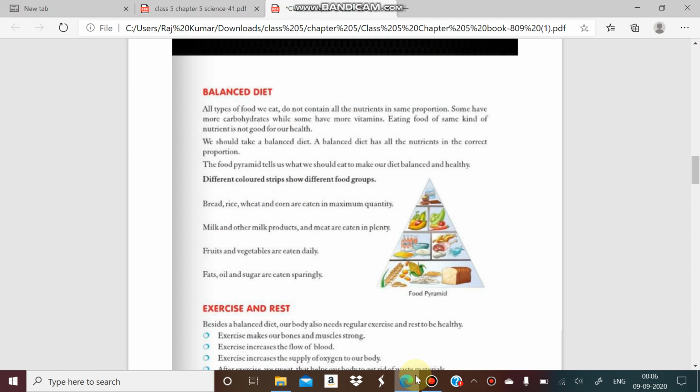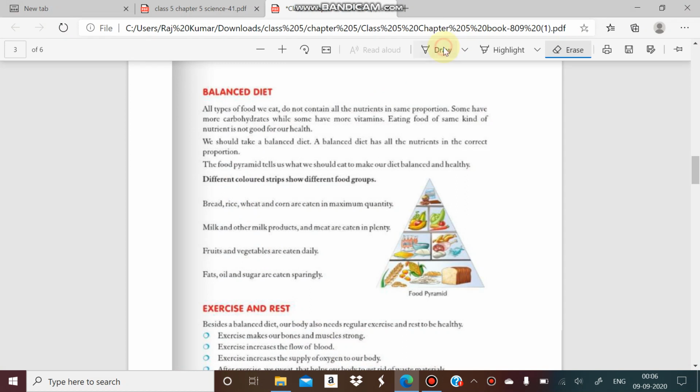In the previous class, we had discussed the nutrients present in our food, like carbohydrates, fats, proteins, minerals, and vitamins. Here we will discuss the balanced diet and its importance in our lives. Firstly, we will try to understand the meaning of diet.